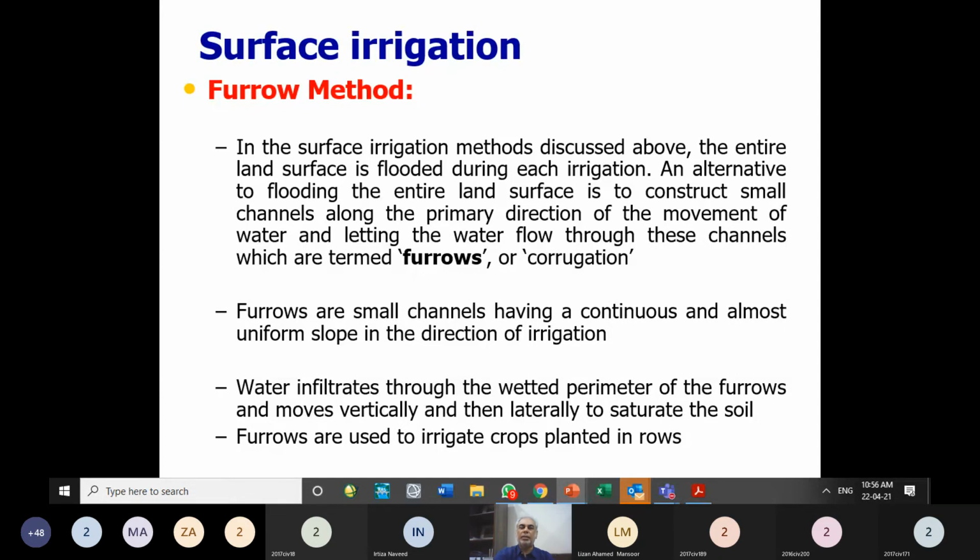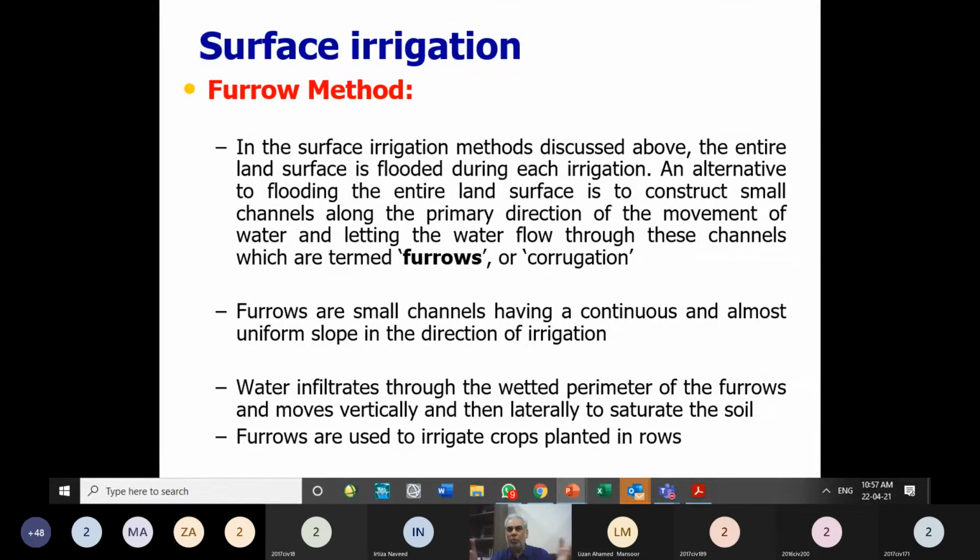Second method of surface irrigation, third method, rather fourth, last method of surface irrigation is the furrow method. Furrows is the name given to the small channels. Furrow is nothing but small channels having continuous and almost uniform slope in the direction of irrigation. In longitudinal direction, it will have small slope, but because this is a small channel, there is no concept of the cross slope. It is not like a strip. If we reduce the width of the strip, we will make it like a furrow. So furrow ban jayegi.